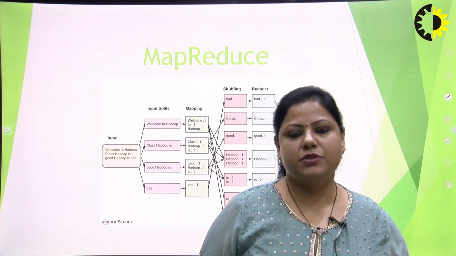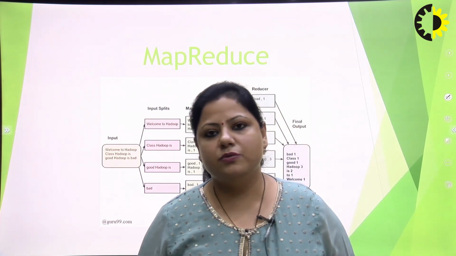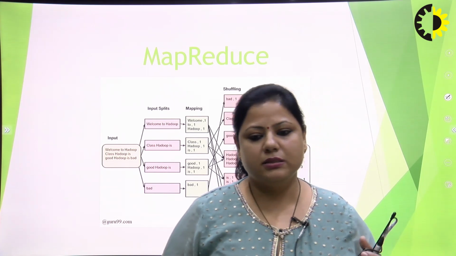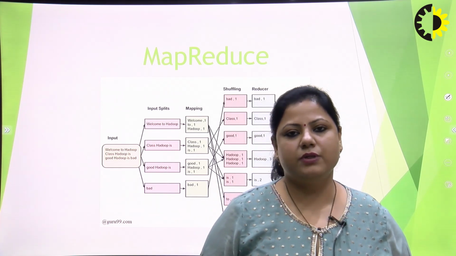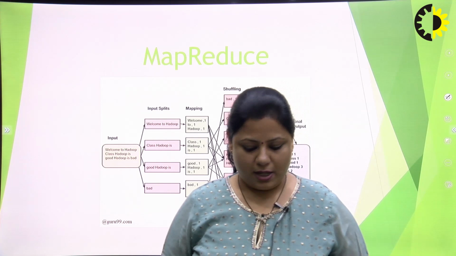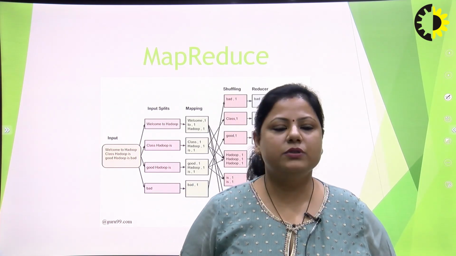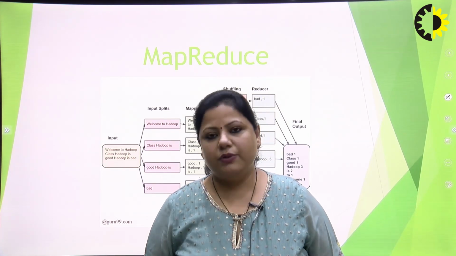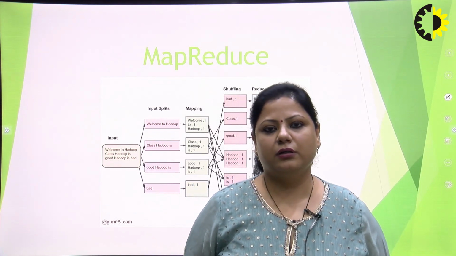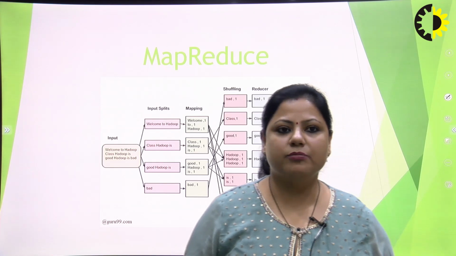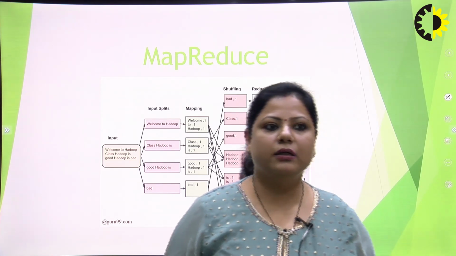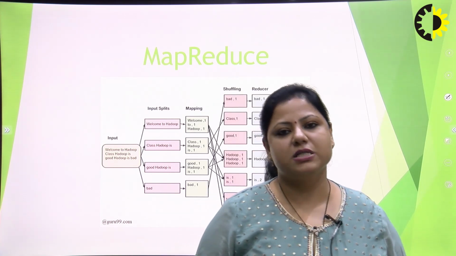This is the main distinction between MapReduce and Hadoop. MapReduce is a programming model, not a framework. It is a part of Hadoop, but can be used outside of Hadoop as well.